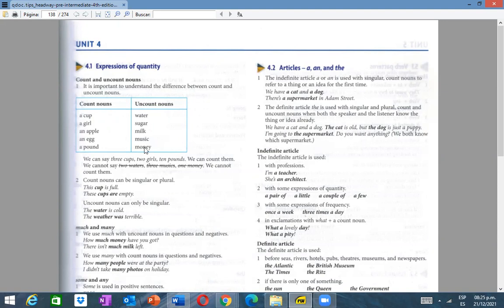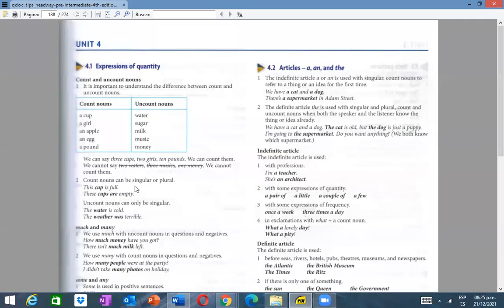Y como les daba el ejemplo, digamos que quieren decir una taza de leche. Ok, ahí es posible, y ahí es contable, right? Cup of milk. So that's why everybody, because here we have the difference, right? Uncountables. We cannot count them. That's why they're considered uncountable nouns. Let's go with the next rule.